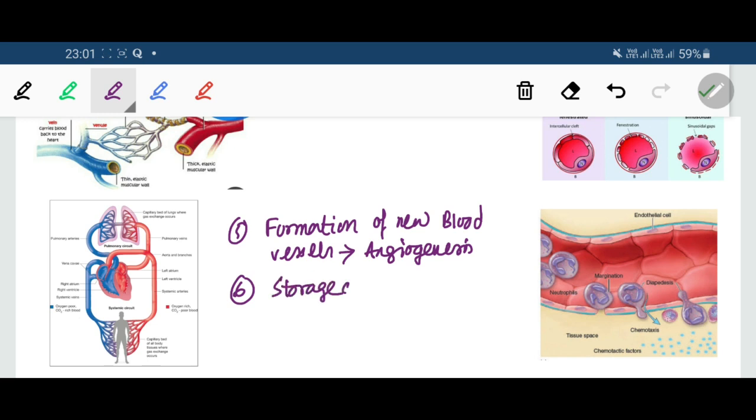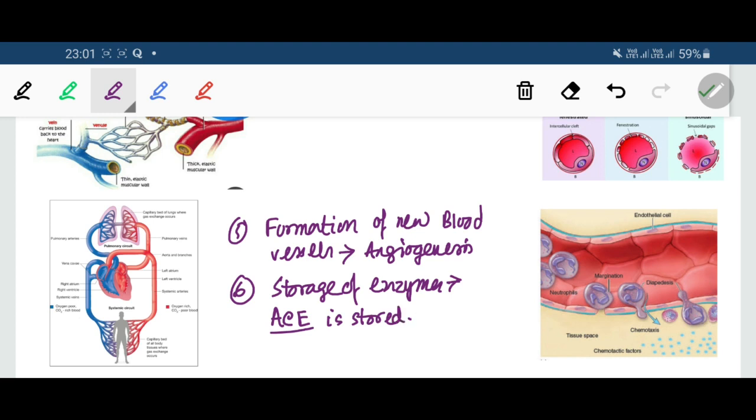Storage of enzymes. Example, the angiotensin converting enzyme or ACE, which converts angiotensin 1 to angiotensin 2, is stored in the endothelial cells.